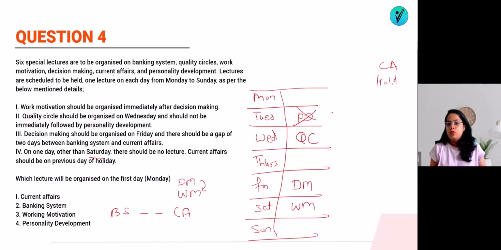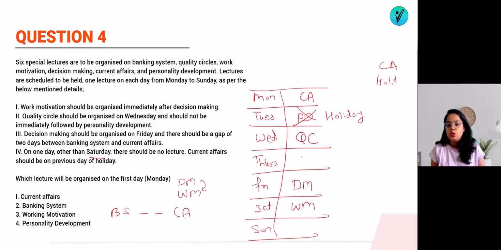So what can be the holiday? Just before the holiday there is current affairs. Monday cannot be the holiday because before it there is no chance for current affairs. Thursday cannot be the holiday because this cannot be current affairs. So we can see Tuesday will be the holiday and just before it there will be current affairs. And we know there is a two-lecture gap between current affairs and banking system.